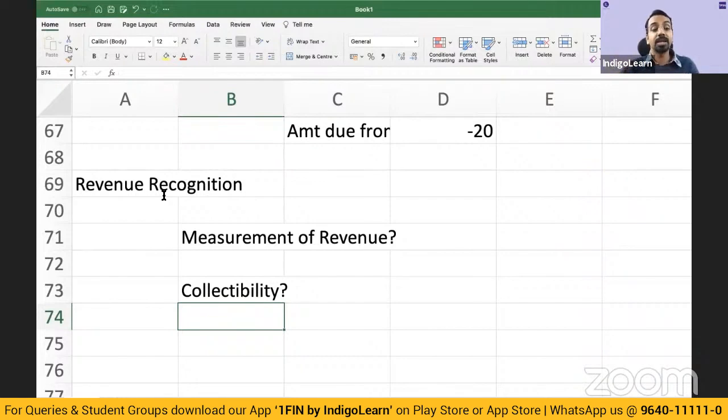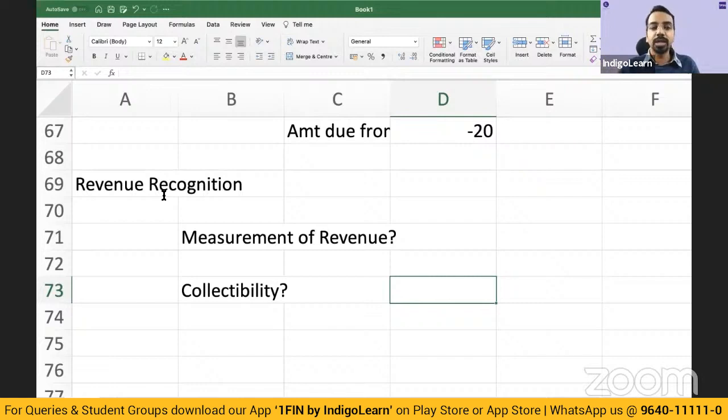Or a bank has given, let us say, a loan to a customer who is about to default, which is in default mode, but still they have given some loans so that the customer may survive and be able to repay. They have just taken some risk, and their collectibility may not be certain, right? So you have to check whether collectibility is certain or not. Or you have given a loan for one period, you have got the interest, but for the next period you have not got the interest. There also again you need to check collectibility, right? So if you are able to measure revenue, you have to check that condition. Then you have to check whether you are able to collect the revenue. The probability of collection is also very, very important.